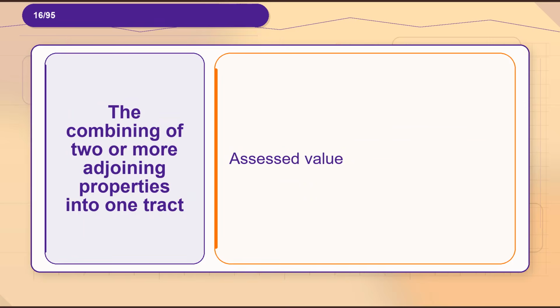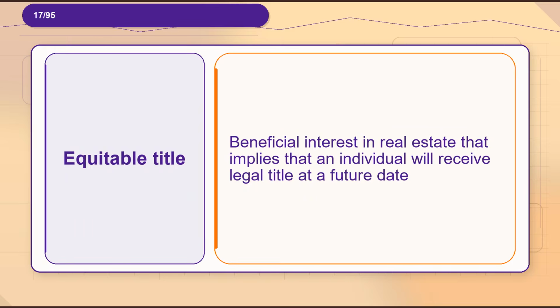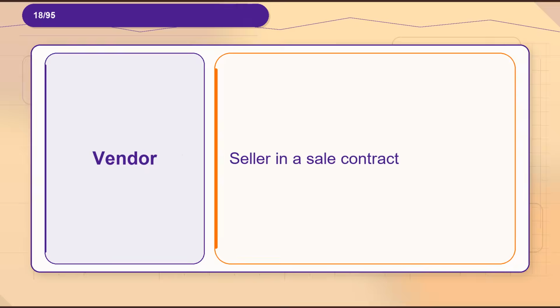Flashcard 16. Term, the combining of two or more adjoining properties into one tract. Definition, assessed value. Flashcard 17. Term, equitable title. Definition, beneficial interest in real estate that implies that an individual will receive legal title at a future date. Flashcard 18. Term, vendor. Definition, seller in a sale contract.